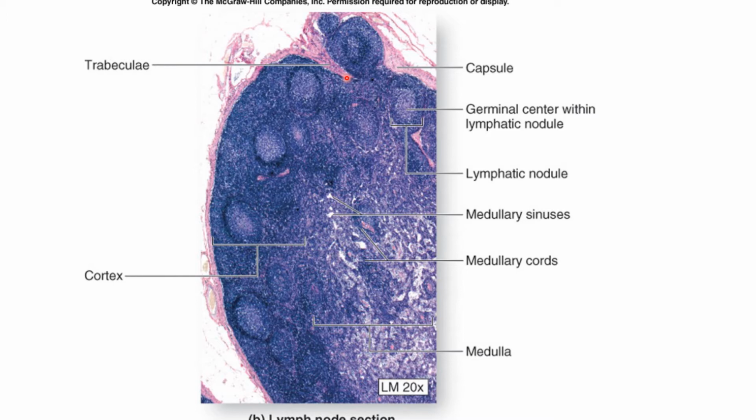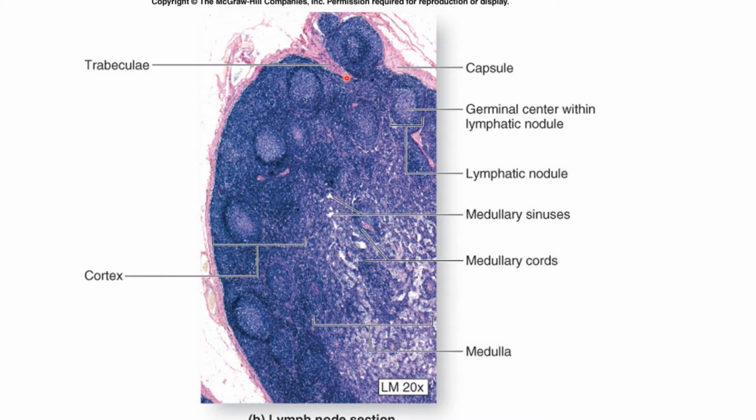The hilum is occupied by a mass of dense fibrous tissue. A delicate network of reticular fibers occupies the remaining space, forming a fibrous reticular framework within the node. Associated with this network are reticular cells, macrophages, dendritic cells, and follicular dendritic cells.